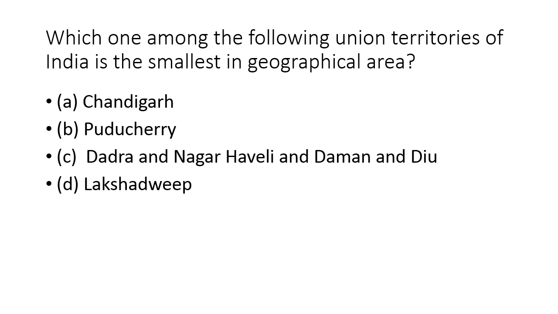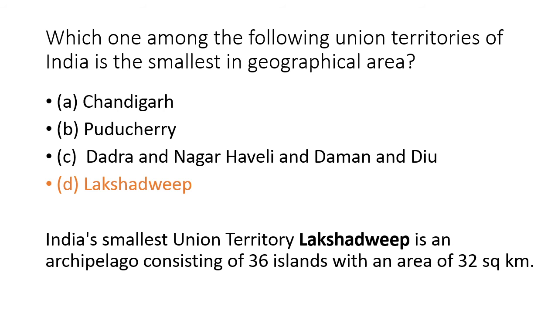Next question is, which one of the following Union territories of India is the smallest in geographical area? Option A Chandigarh, option B Pondicherry, option C Dadra and Nagar Haveli and Daman and Diu. Option D is Lakshadweep. The correct answer is option D, Lakshadweep. India's smallest union territory, Lakshadweep is an archipelago consisting of 36 islands with an area of 32 square kilometer and India's largest union territory is Andaman and Nicobar.